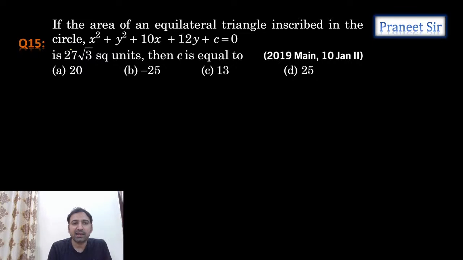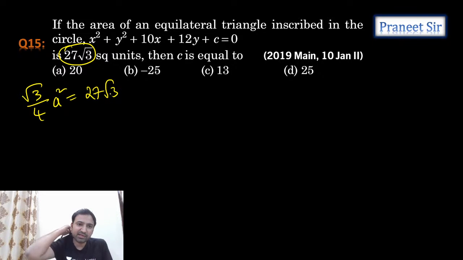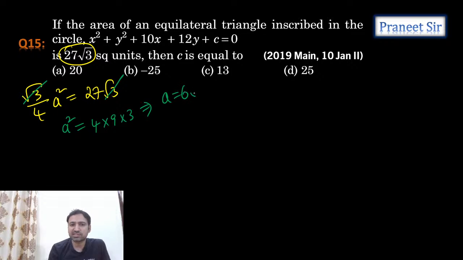Right. So the area is given. What is the area of an equilateral triangle, guys? Area of an equilateral triangle is root 3 by 4 a square only, right? So from this, can we calculate the a value? Root 3 cancelled. And from this, what are we getting? A square is equal to 4 into 9 into 3. So from this, can I get a is equal to 6 root 3? Okay, I got the a value, 6 root 3.